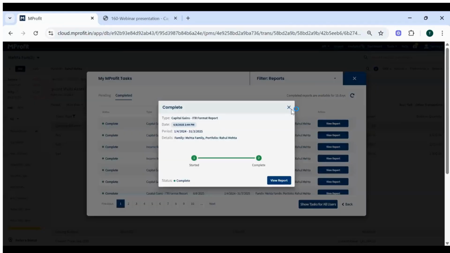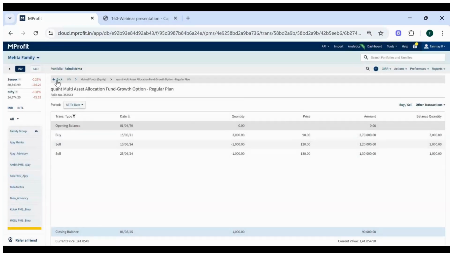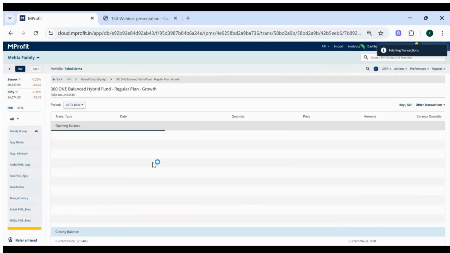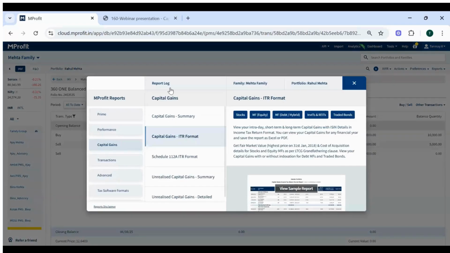Let's take one more example. The 361 fund. So I'll go back and show you the transaction. 361 balanced hybrid fund. Now this is the second criteria I'm trying to cover, where the purchase can be any date, but the sell transactions are happening after the cutoff date, that is on or after 23rd of July 2024. So let's see this in the report section.